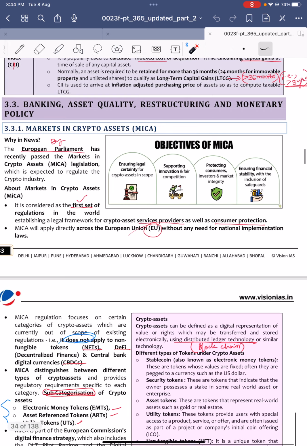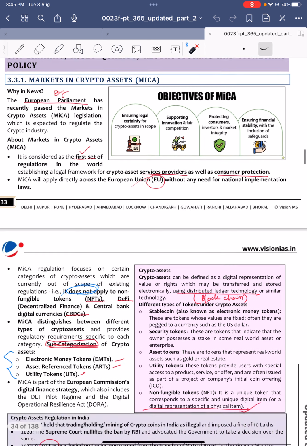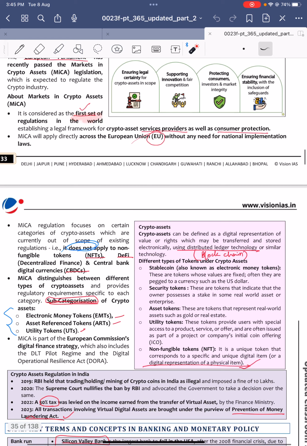Next, banking asset quality restructuring and monetary policy. Regarding the banking, markets in crypto assets, MiCA. This markets in crypto assets legislation was brought by the European Parliament recently. This is the first set of regulations in the world brought for crypto asset service providers, and also for consumer protection.